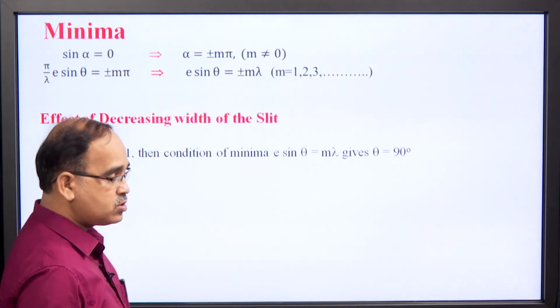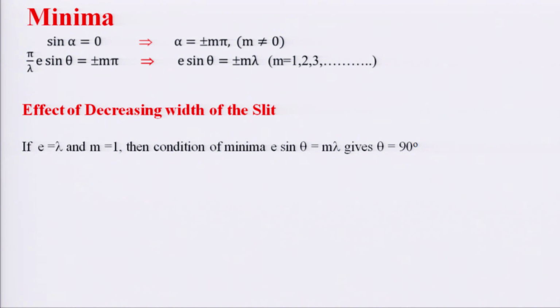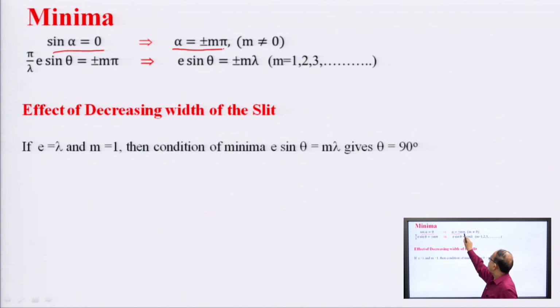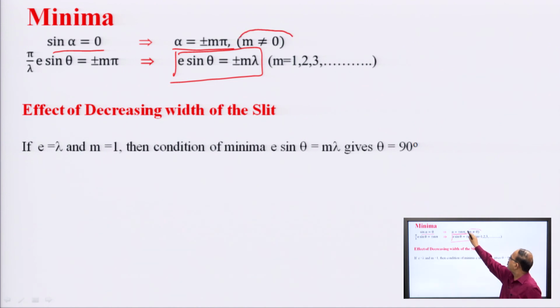Minima can be obtained by the expression sin alpha is equal to 0. Making sin alpha equal to 0, we get alpha is equal to plus minus m pi, and replacing alpha by pi over lambda e sin theta, we have the expression e sin theta is equal to plus minus m lambda. Here m cannot be 0, because m equal to 0 will correspond to alpha equal to 0, which will correspond to principal maxima. So, omitting this, we have m as 1, 2, 3 and so on, and m is the order of minima.